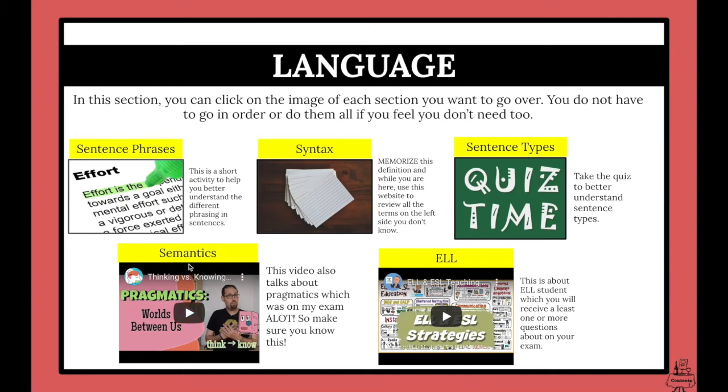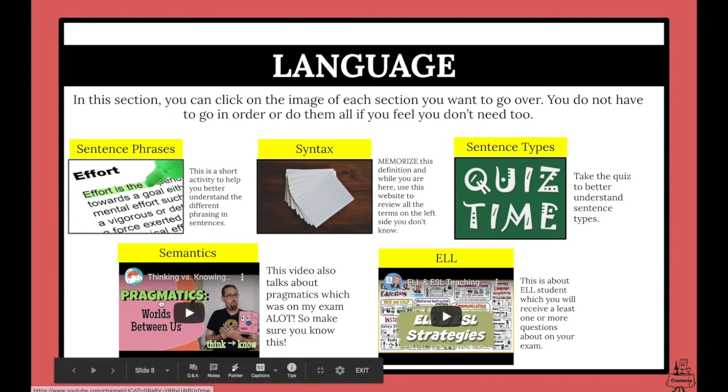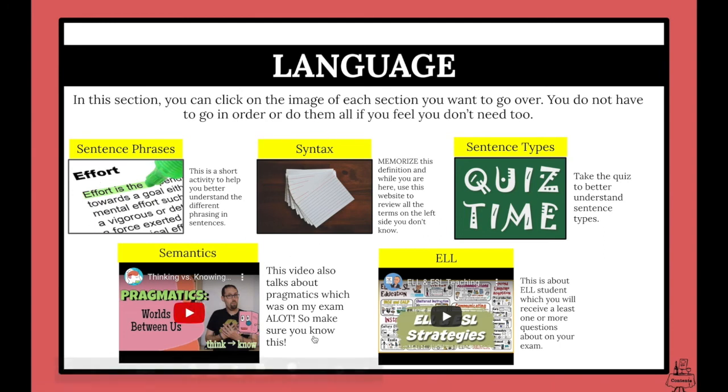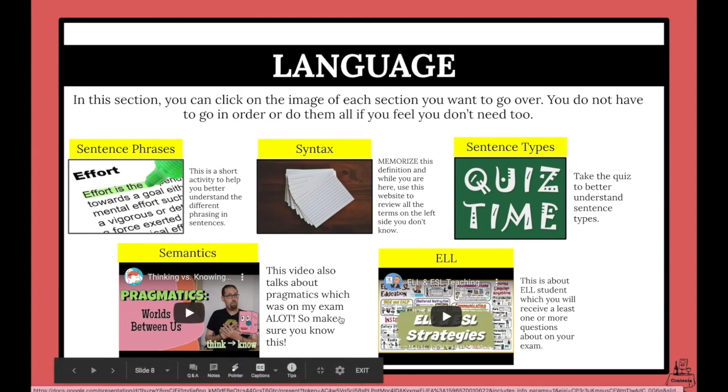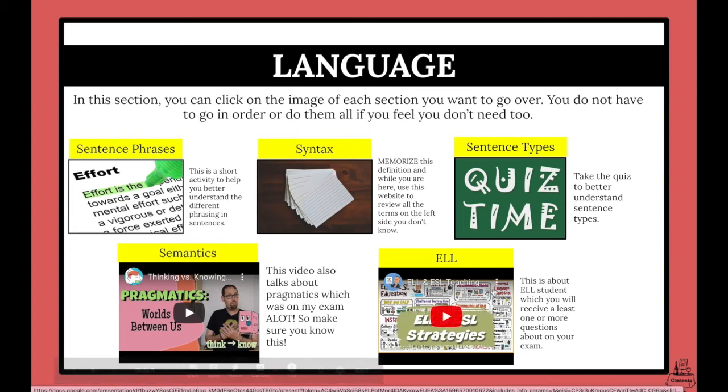Semantics, this is a big one. This video talks about pragmatics and semantics a lot, so please know the difference between your syntax, semantics, and pragmatics. You need to know the difference between all of those. Those are very important for taking the Praxis test.